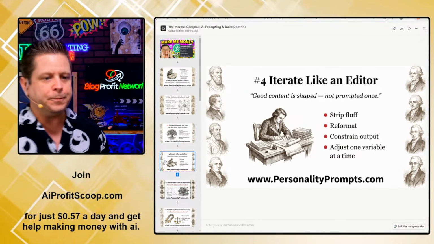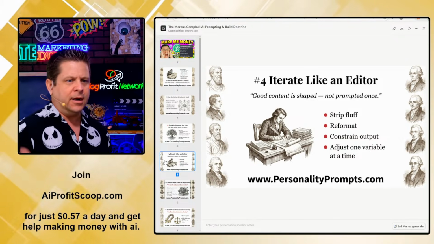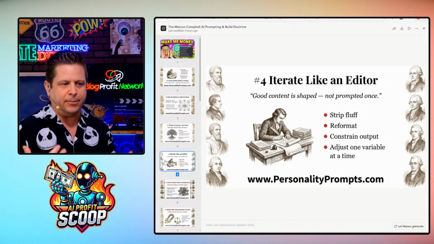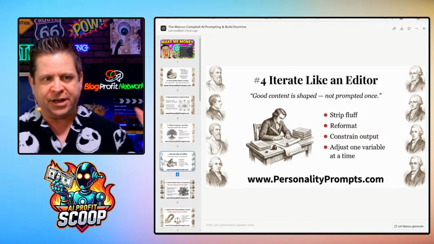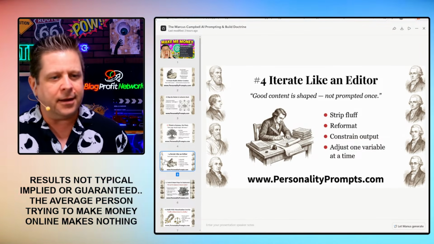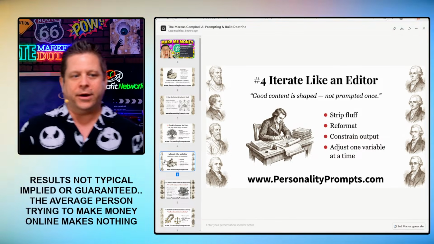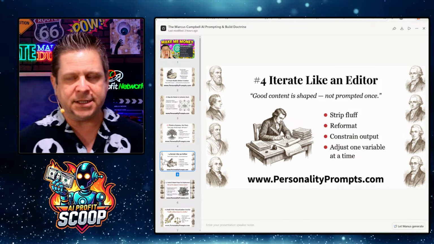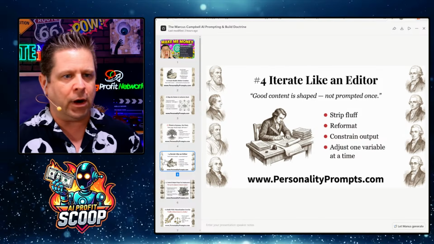Going through number 4, iterate like an editor. So instead of going through and just having AI make everything, a lot of people just want to wake up and be like, ChatGPT, how do I make money? And it doesn't really work that way. We need to go through and understand that we are the editor. Good content is shaped, not prompted once. This is about building and growing.